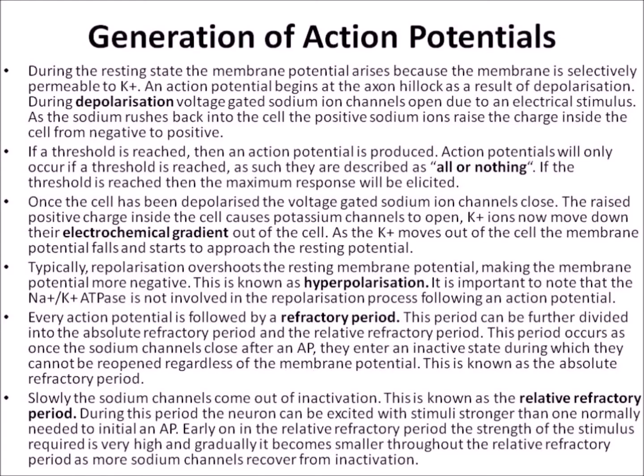How does generation of action potential occur? During the resting state, the membrane potential arises because the membrane is selectively permeable to K+. An action potential begins at the axon hillock as a result of depolarization. During depolarization, voltage gated sodium ion channels open due to an electrical stimulus. As the sodium rushes into the cell, the positive sodium ions raise the charge inside the cell from negative to positive. If a threshold is reached, then an action potential is produced. Action potential will only occur if a threshold is reached.